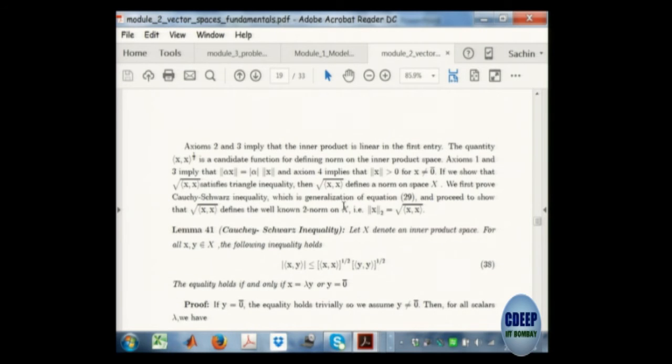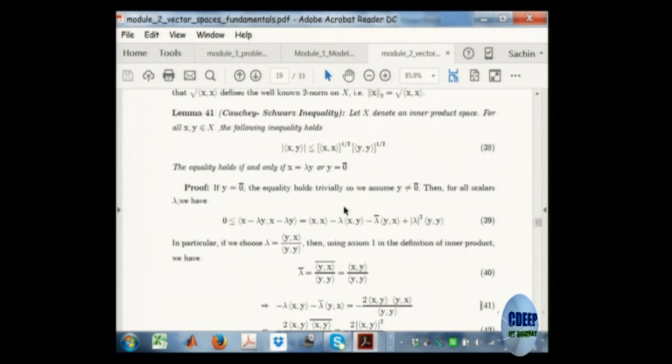Then what becomes easy for me in my course after I define these inner products is that I talk about orthogonal sets. Do all of you know the Gram-Schmidt process? What is the Gram-Schmidt process? Vectors which are linearly independent, non-zero, but not orthogonal, can be converted to an orthogonal set. So you can start from a non-orthogonal set and generate an orthogonal set.